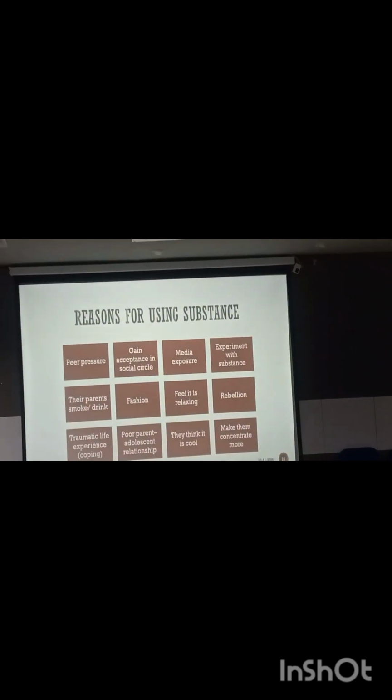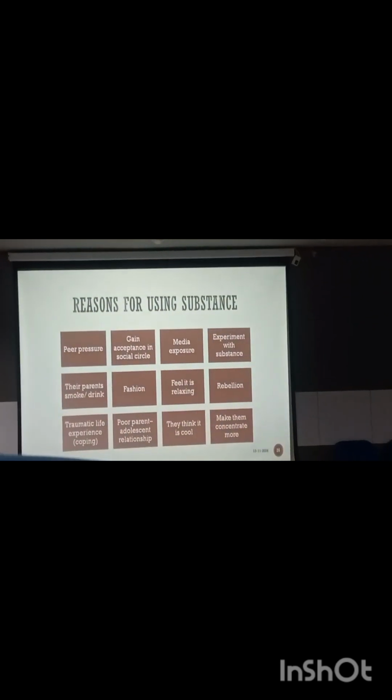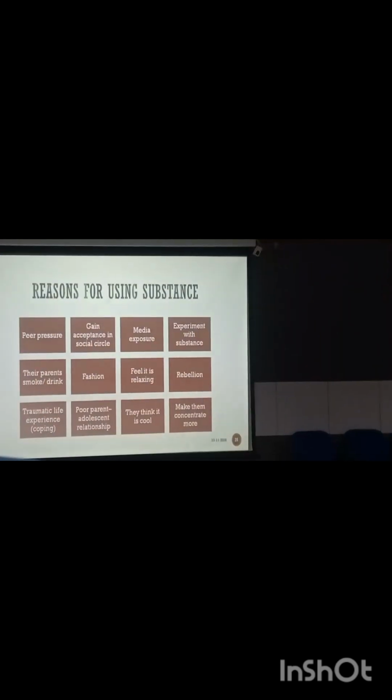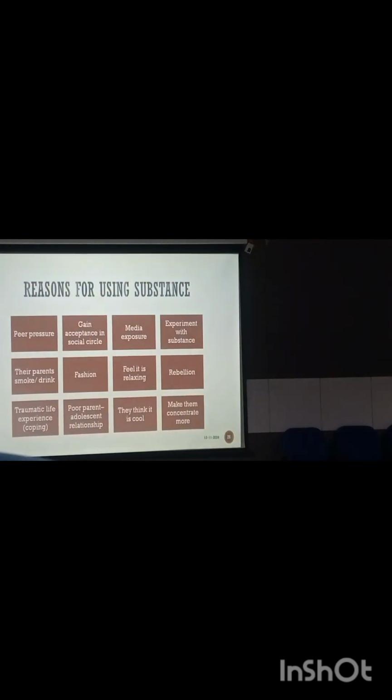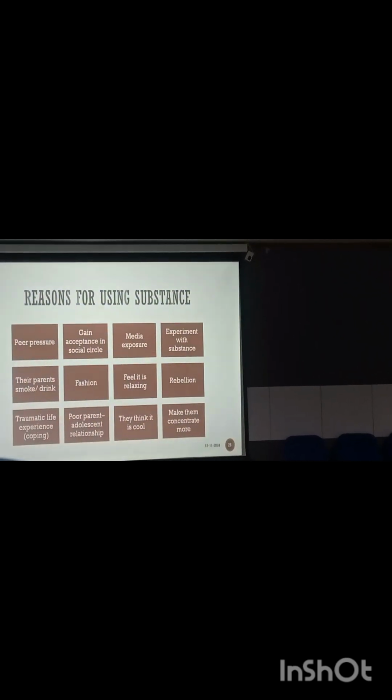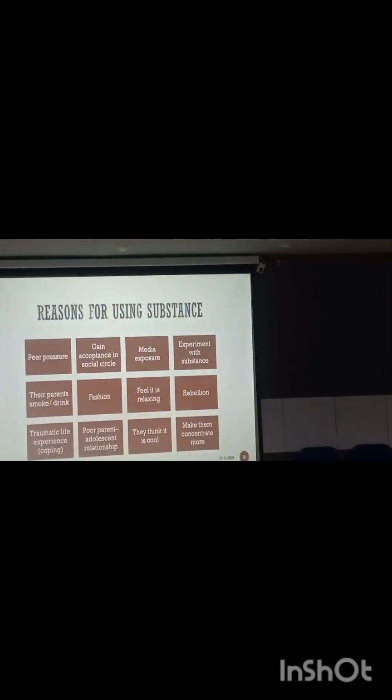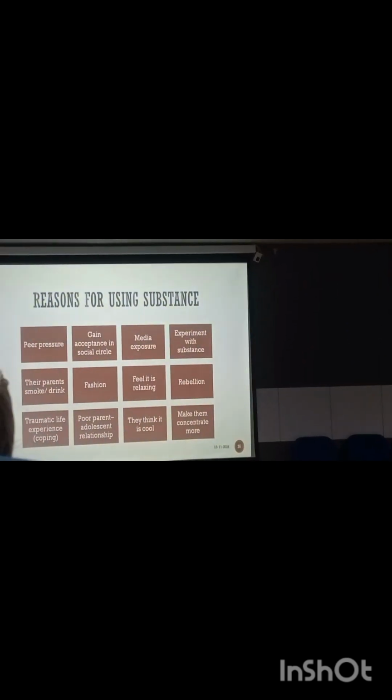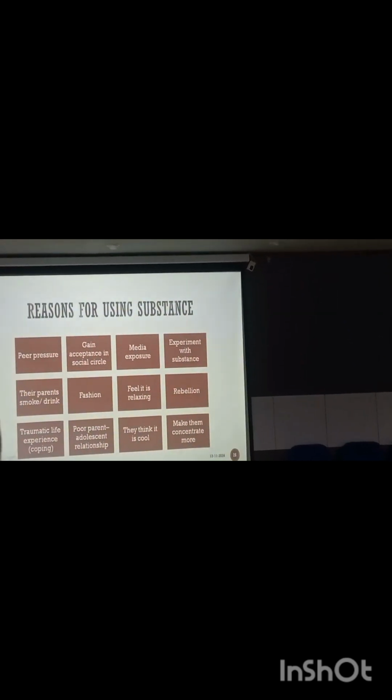In general, these are the reasons: peer pressure, and gaining acceptance in the social circle, so they will be accepted in that peer group. Media exposure: in movies, OTT platforms and other forms we generally encounter this situation. They want to experiment with the substance.